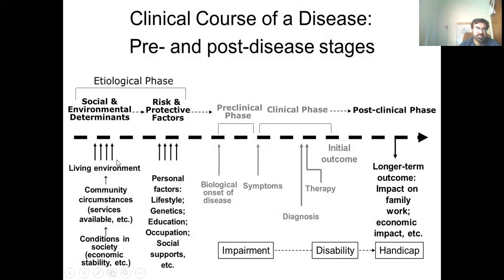So if there is a good environment, good personal factors, early detection of the disease, and there is therapy available, then there is a full recovery from the disease. And if the therapy is not available, then the person may go towards impairment, and then the disability, and then the handicap.